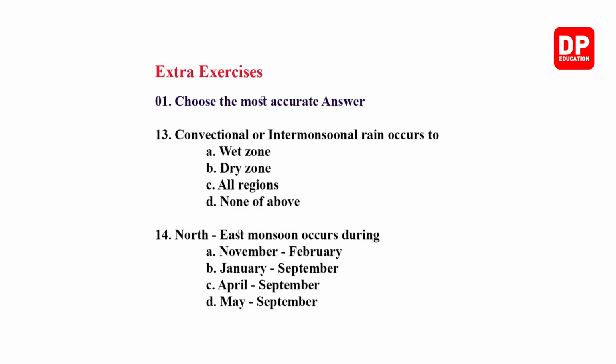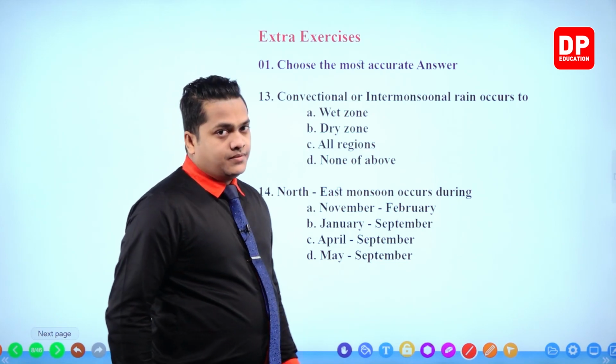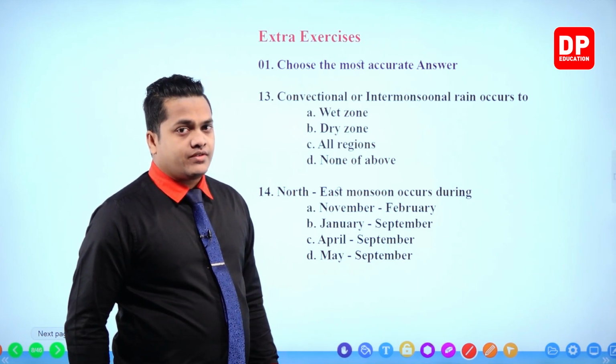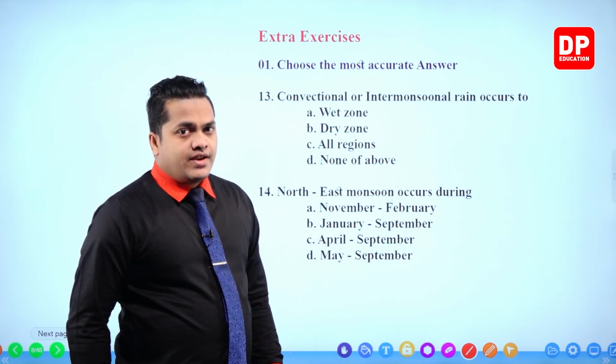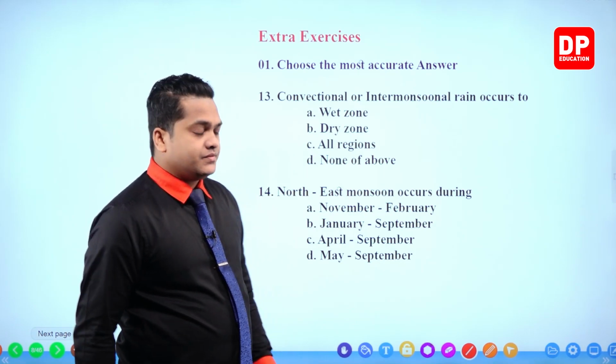Convectional or intermonsoonal rain occurs in the wet zone, dry zone, all regions, none of the above. It's very simple. The convectional rains or intermonsoonal rains will occur in each and every place in the country.